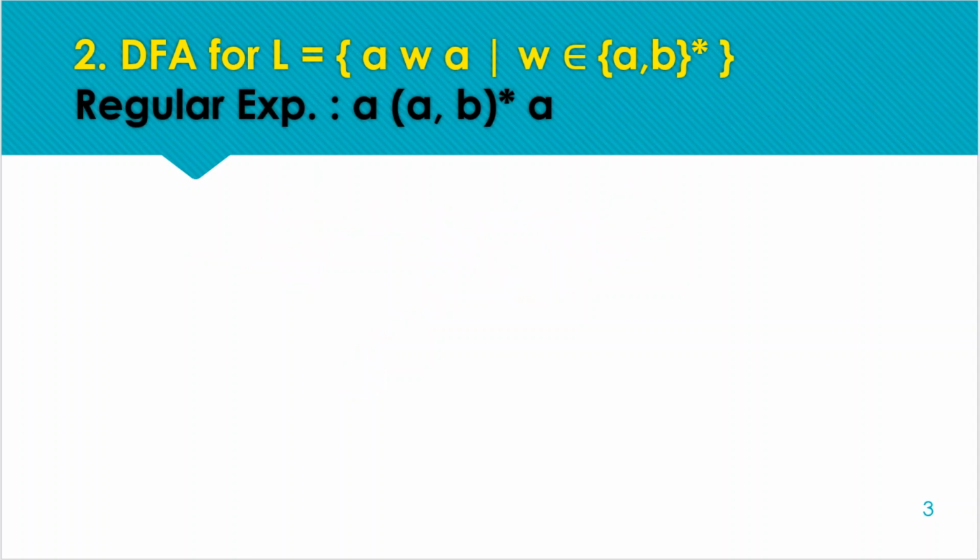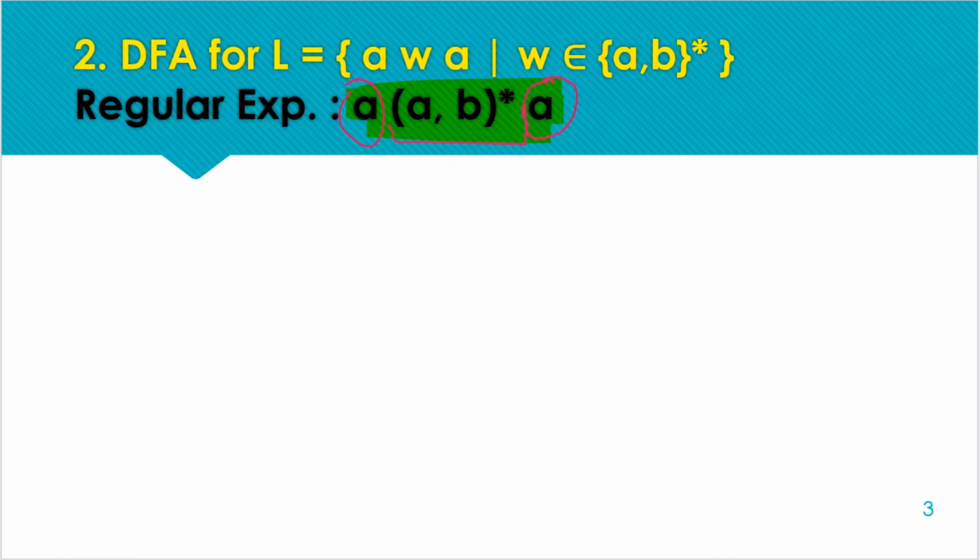The next example is a DFA for this language: strings starting with a single a and ending with a double a. This is the regular expression corresponding to this language. The first symbol must be a, after that we can receive any combination of a and b, and the last symbol is also a. So this is our regular expression corresponding to this language.